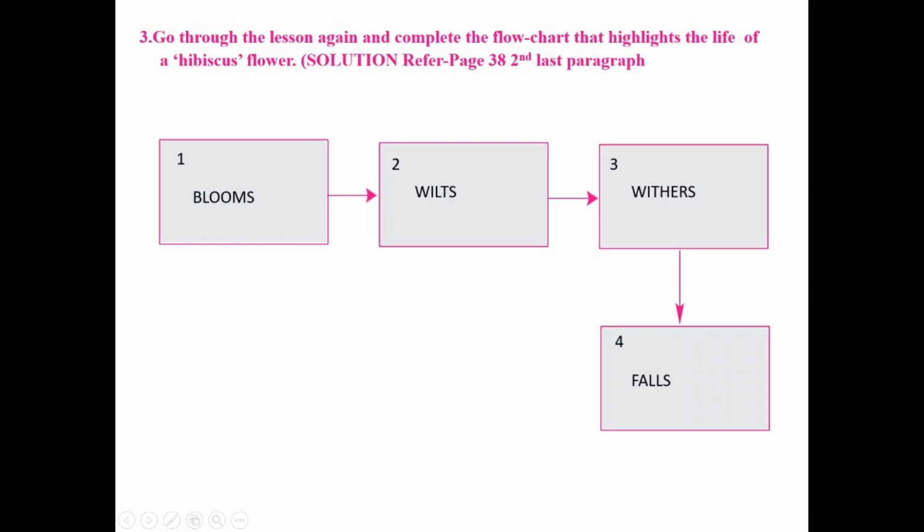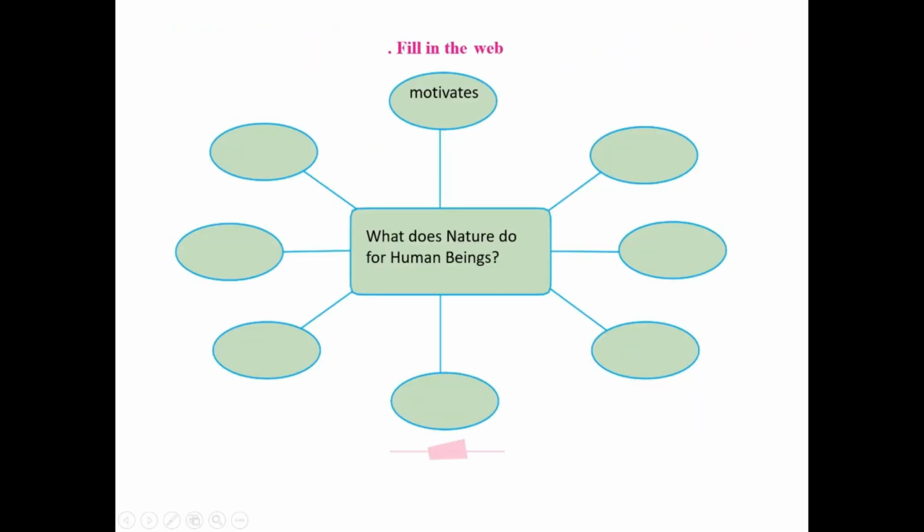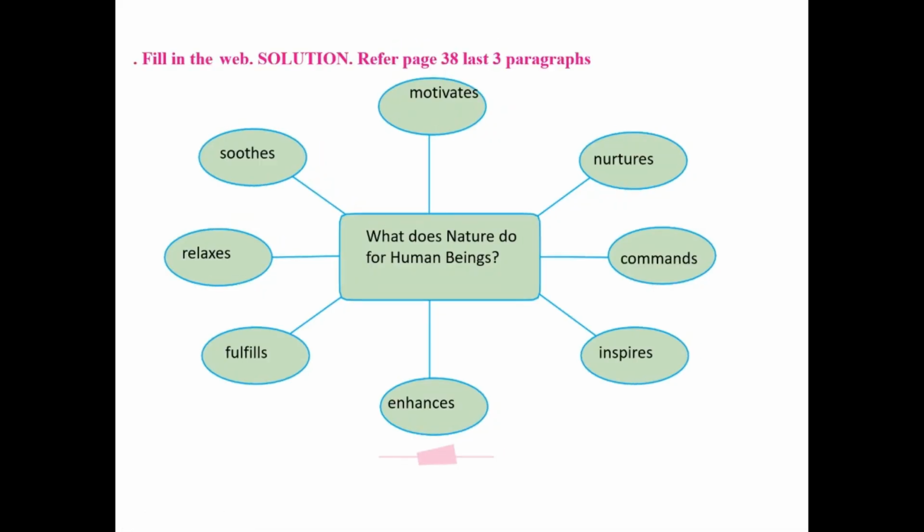Activity number 4. Fill in the web. Students, you can see in the center one question is given. What does nature do for human beings? Now the related words are as follows. Motivates, nurtures, commands, inspires, enhances, fulfills, relaxes, soothes.